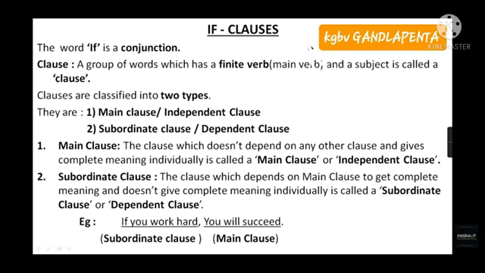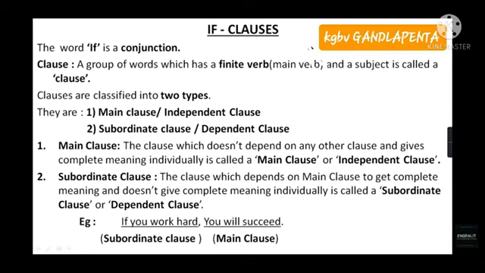Now, what is a clause? A group of words which has a finite verb, that means the main verb. The main verb should act as an action verb in the sentence; that is the finite verb. A sentence is a group of words which has a finite verb and a subject.